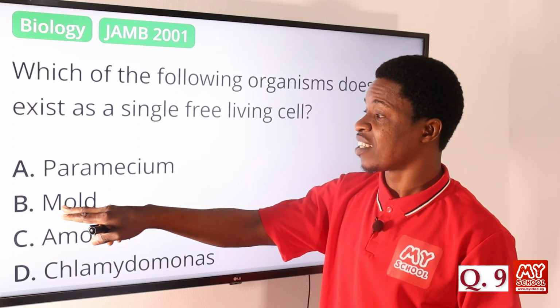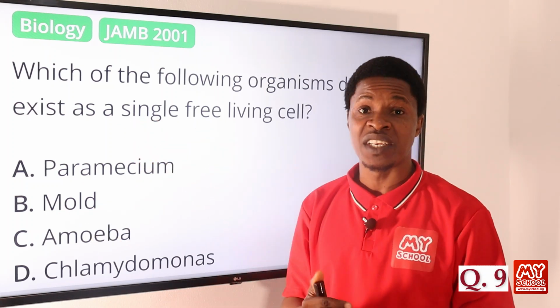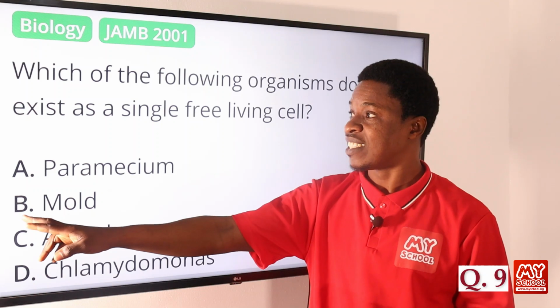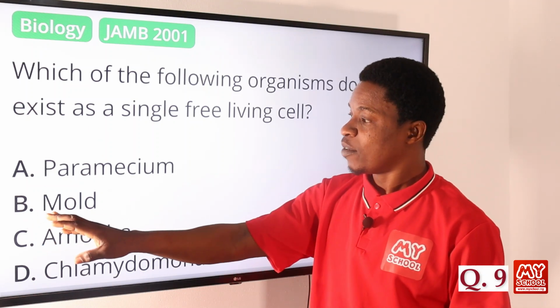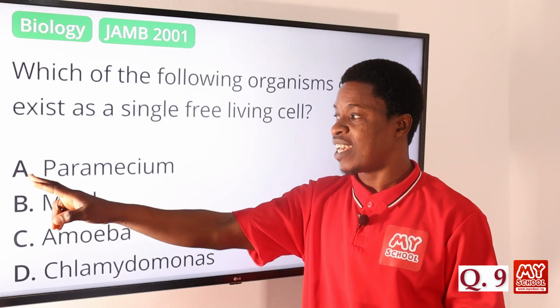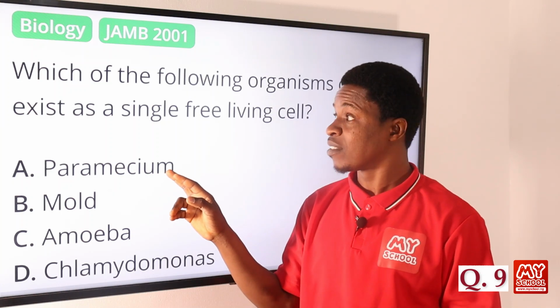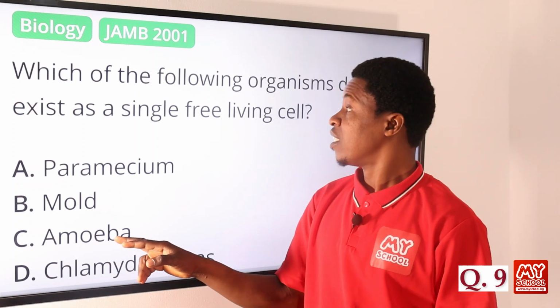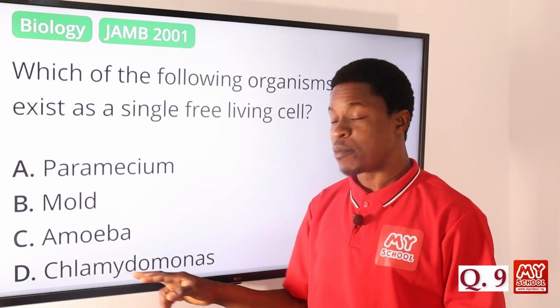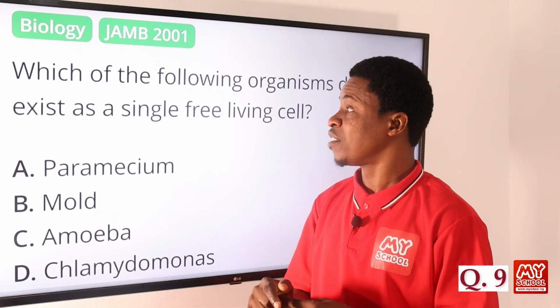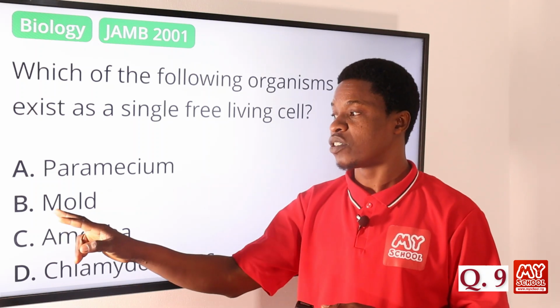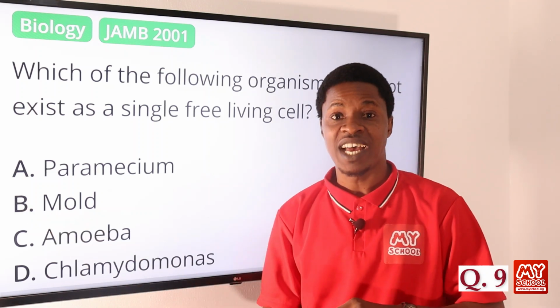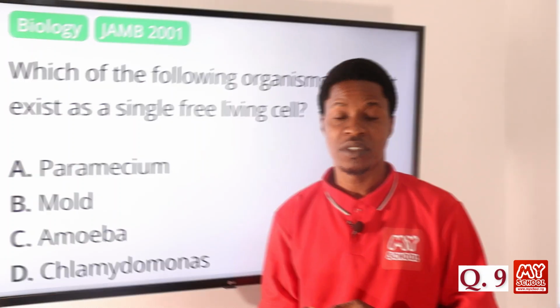Because it's a multicellular organism, it does not exist as a single free living cell, rather it exists as a multicellular organism. So option A, paramecium, is a unicellular organism, it exists as a single free living cell. Amoeba exists as a free living cell, and chlamydomonas also exists as a single free living cell. But mold, option B, does not. So the correct answer is option B, mold.